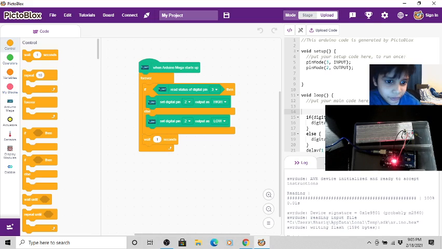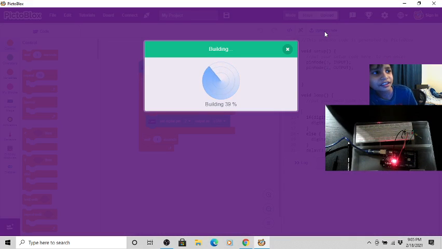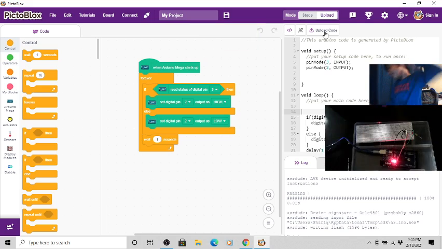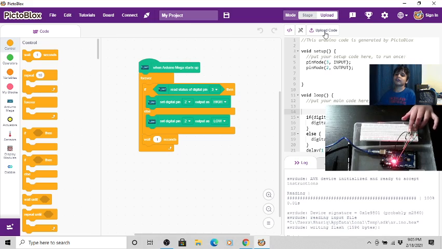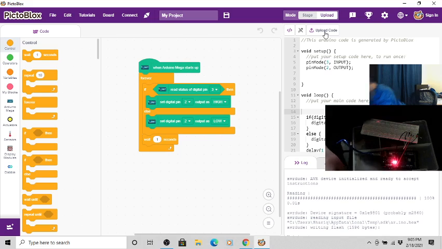And that's how you build the code, and say upload code. I didn't do it yet. Wait, I already did it, but you have to press the switch. It won't automatically turn on. You have to press it for 1 second. And that's PictoBlox, I just said.